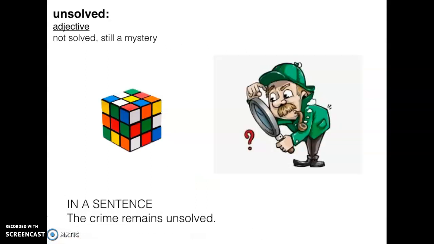Next, we have unsolved. It is an adjective. Not solved, still a mystery. In a sentence, the crime remains unsolved. Or like this Rubik's cube, it's unsolved.